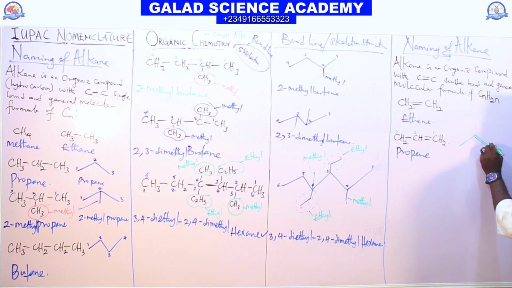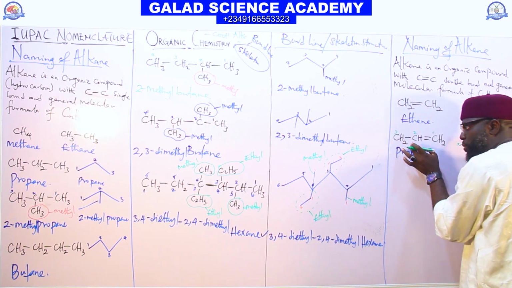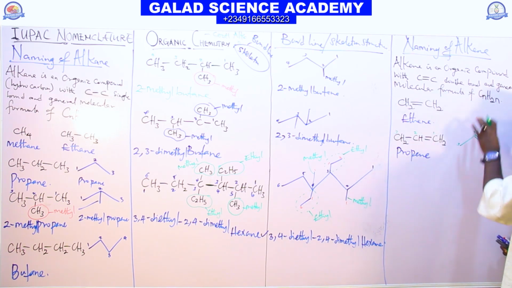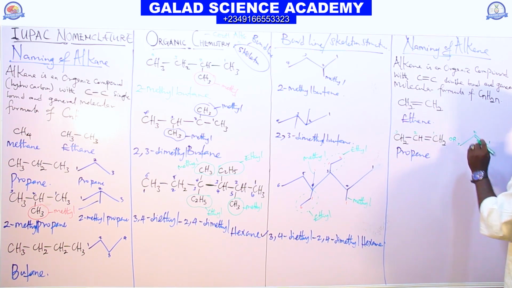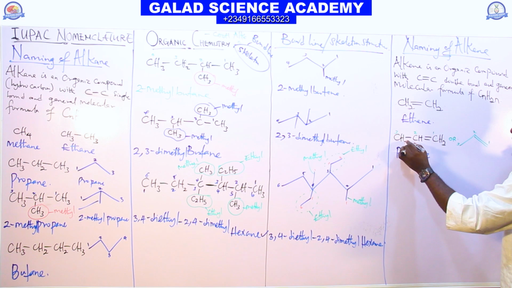So you can draw it in this form. This is the condensed structure. This is the bond line structure or skeletal structure.